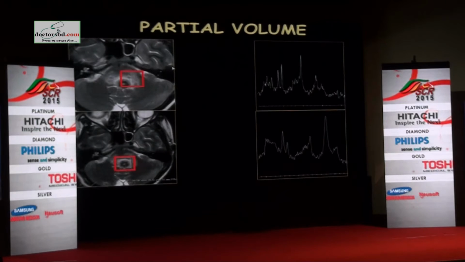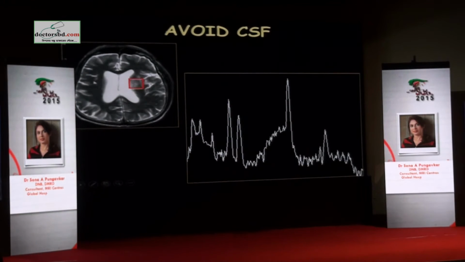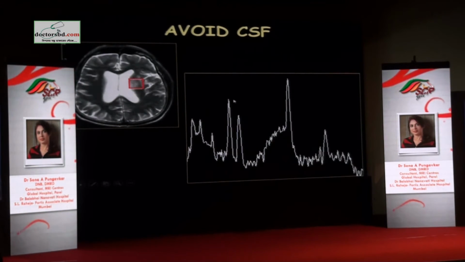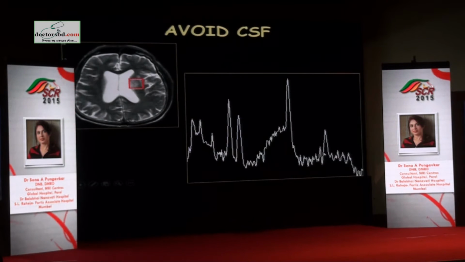So what should be the next step? We should try and take a voxel from the opposite side, identical location, to see whether lactate is present from the lesion or from away from the lesion. Now if this is an acute insult and you have lactate, then that is expected. After a few days, if you are scanning the patient and this lesion becomes subacute, you do not expect the lactate. So you have to think like that.